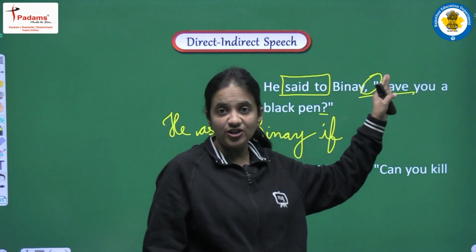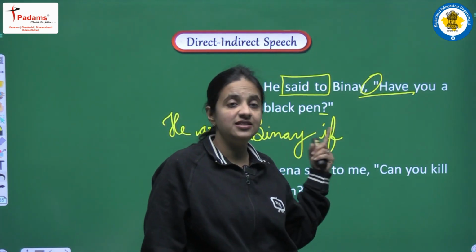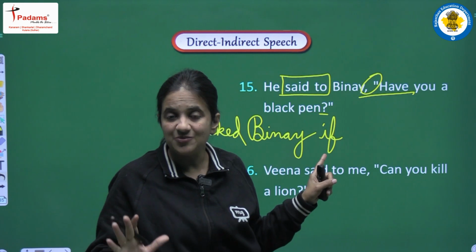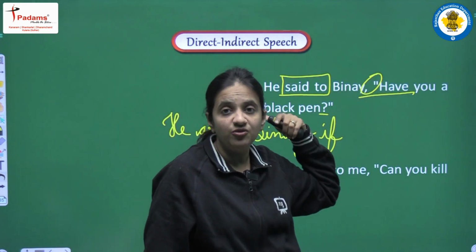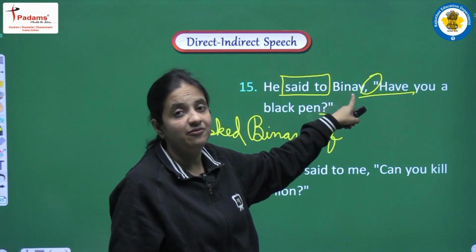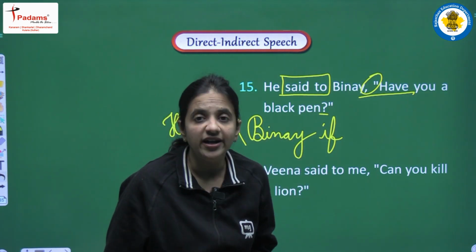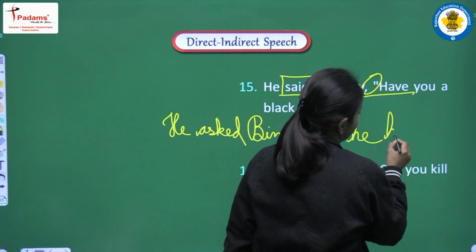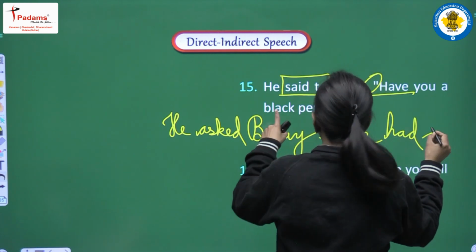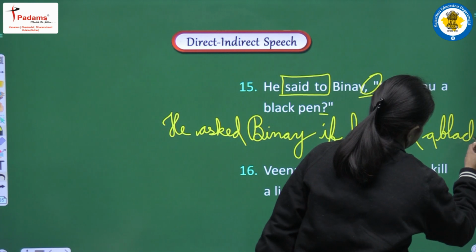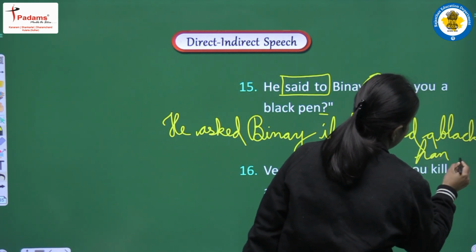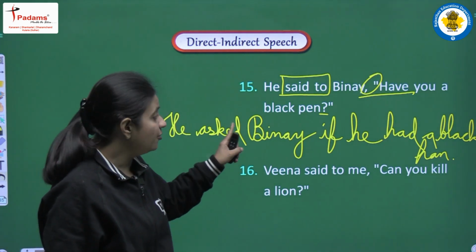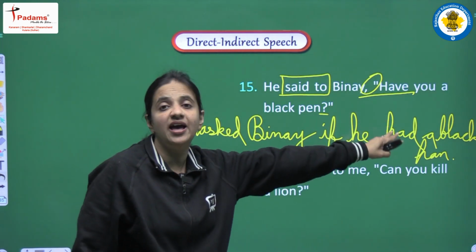Now we have to maintain the structure of a positive sentence. So first of all we will write the subject. Subject we are having you, that is a pronoun, and that is a second person pronoun. So second person pronoun will be converted according to the object. Object we are having Binay. Binay is the name of a boy. It's masculine. So for that we will write he. Next have, it will be converted into had, a black pen. Black pen, and in the end one full stop in the place of question mark, and the complete sentence will be: he asked Binay if he had a black pen.